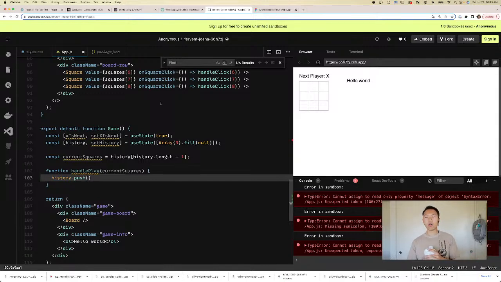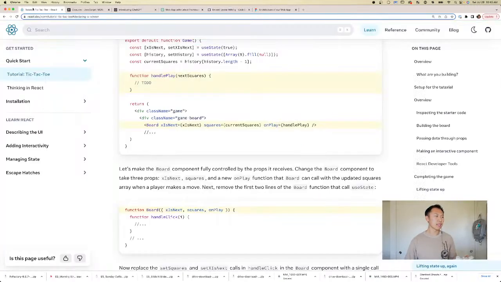And that's also why we've been asking ChatGPT to give us references to tutorials instead of giving us the tutorial, right? Whoever wrote this tic-tac-toe tutorial is probably a professional that works for React or a volunteer that works for React, and it's probably reviewed by other people.